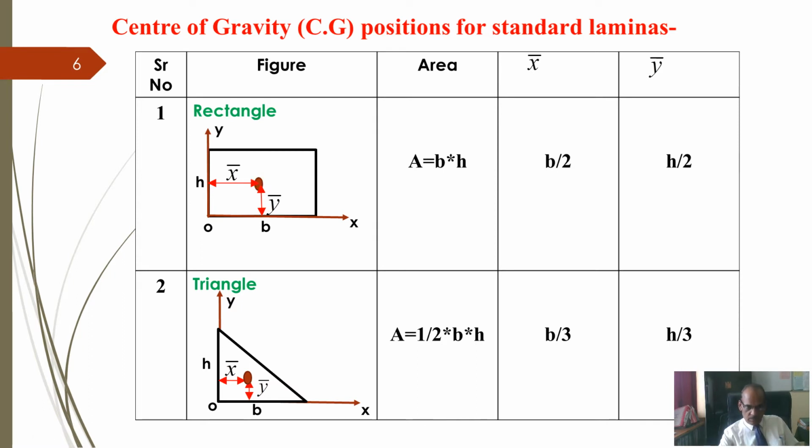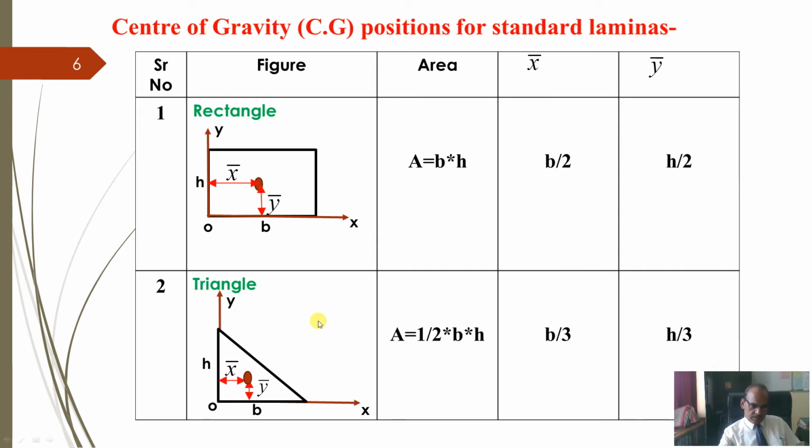So how will we calculate the x coordinate? From this point, draw a line parallel to the y-axis where it will intersect the x-axis. It will intersect the x-axis at a distance of b by 2, and that's why the x coordinate is b by 2. Similarly, through this point draw a line parallel to the x-axis. It will intersect the y-axis at what distance? h by 2. So the y coordinate is h by 2.